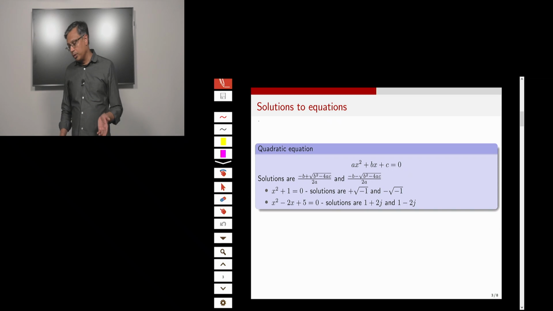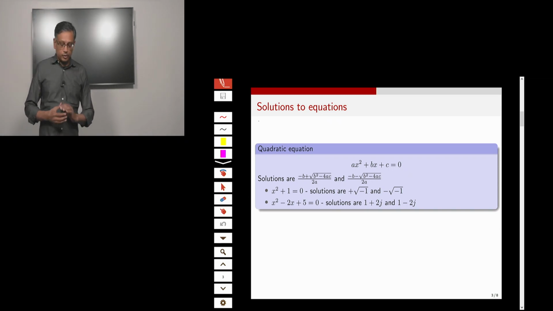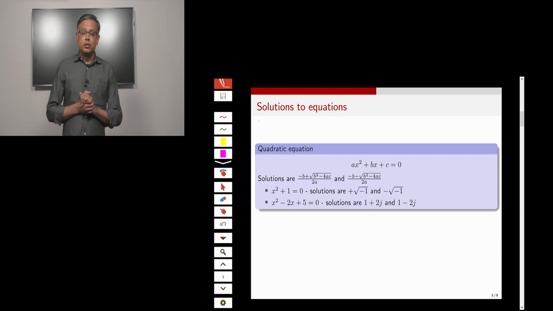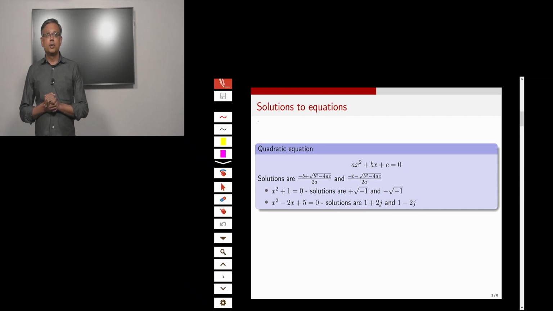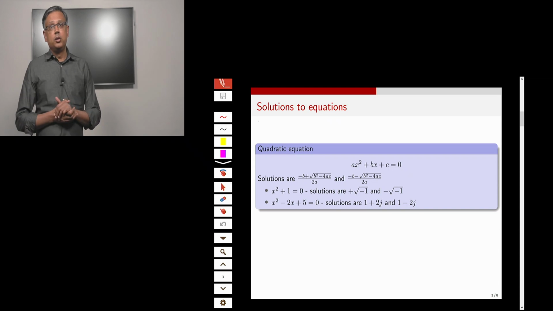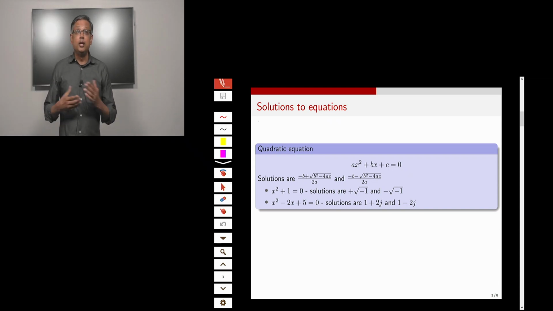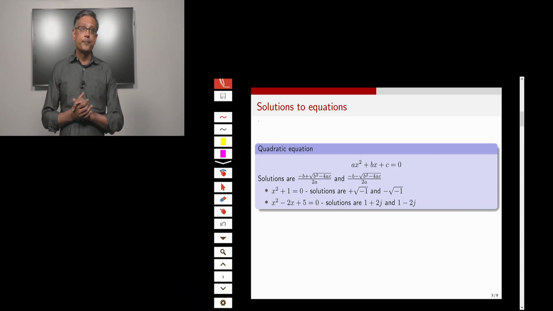The first time you probably saw complex numbers was when you were trying to solve quadratic equations, right? In the history of mathematics, several cultures had known how to solve quadratic equations many centuries ago. The Babylonians knew how to solve quadratic equations. Indians knew how to solve quadratic equations several centuries back.